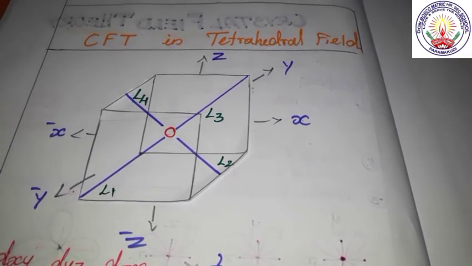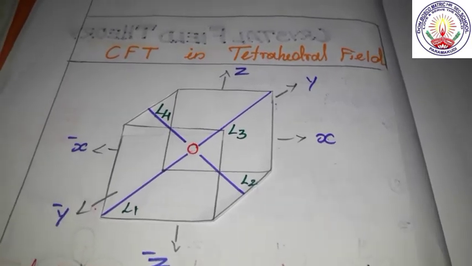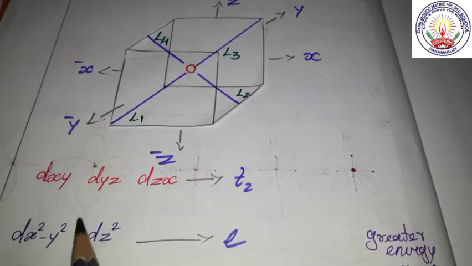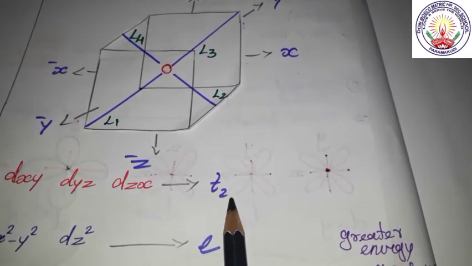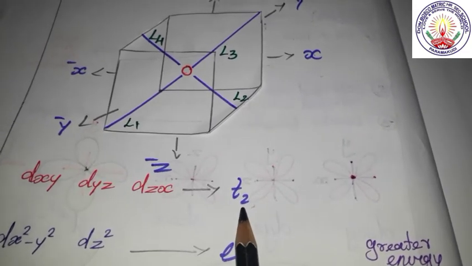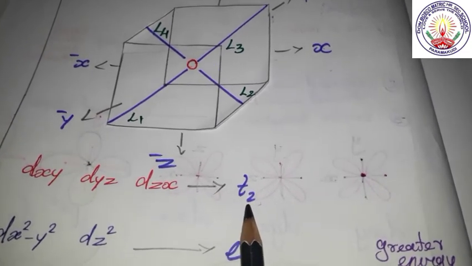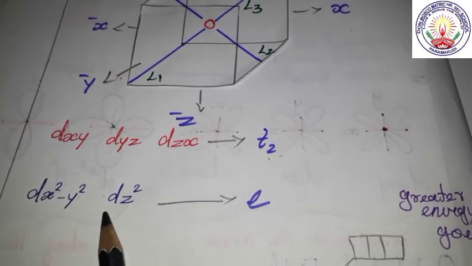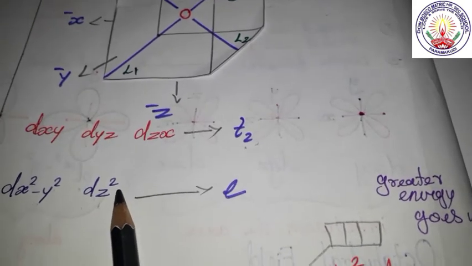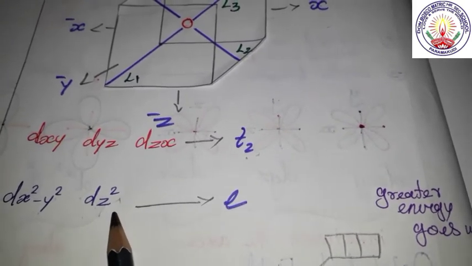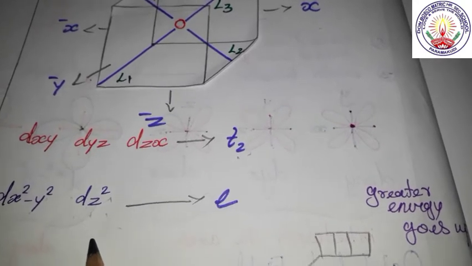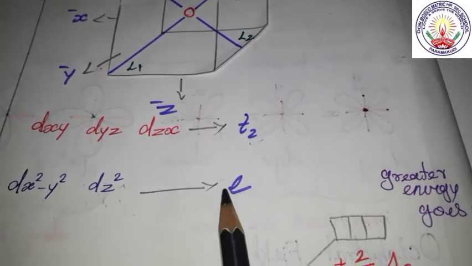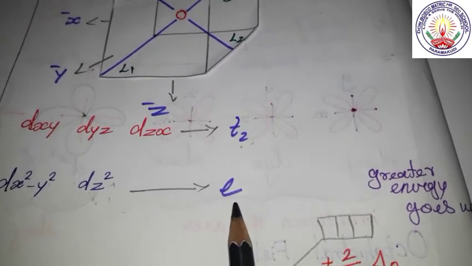Which are between axes? dxy, dyz, dzx. This is T2. These are between the axes, so these experience a greater repulsive force. And you see dx squared minus y squared and dz squared. These are along the diagonal axis. These will experience the less repulsive force. It is denoted by E.